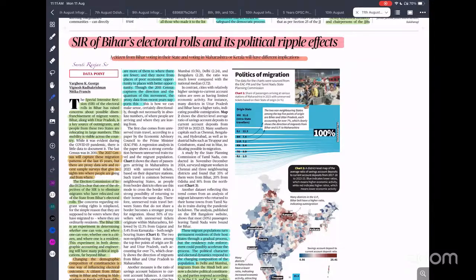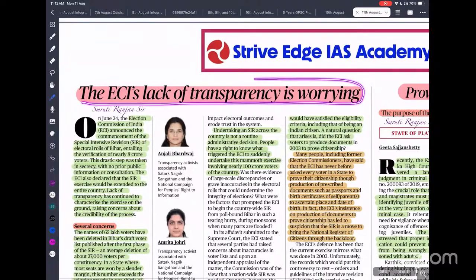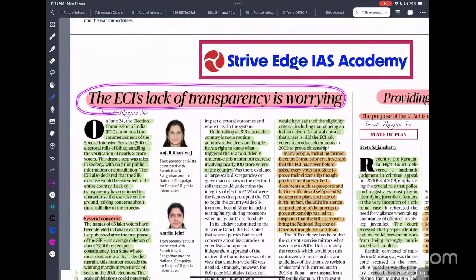If some women who lack access to education are not able to fill the form, and you disenfranchise them, you have to understand that it is the responsibility of the state to provide all these documents. When the state fails to provide these documents, rather than disenfranchising them, it is the government's role to arrange and help make the process smooth, so that people will come forward and support it. The election commission's lack of transparency is worrying. So this is the same thing it is talking about.